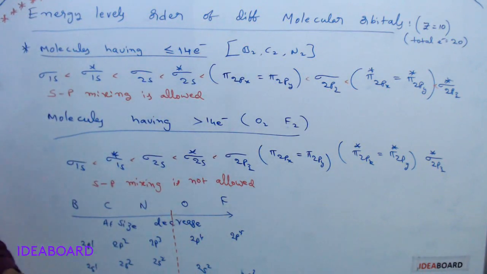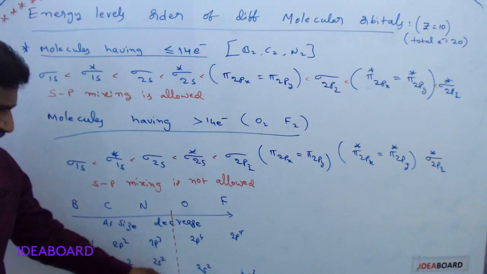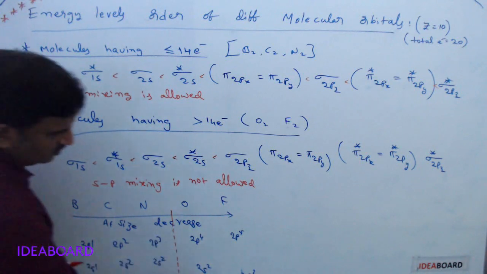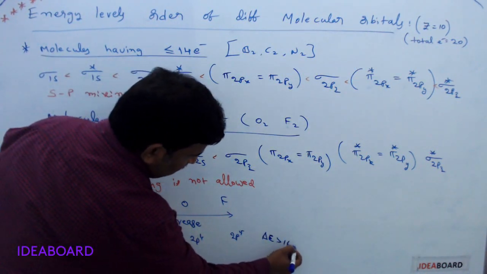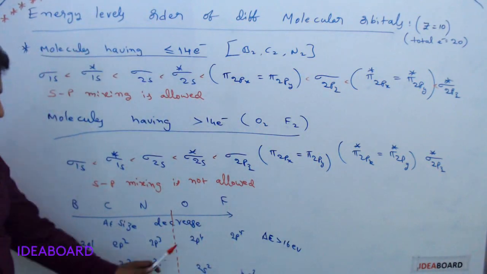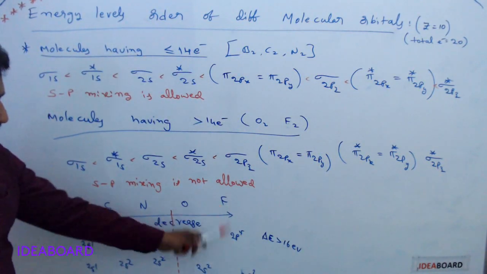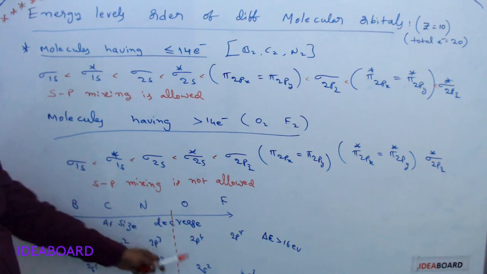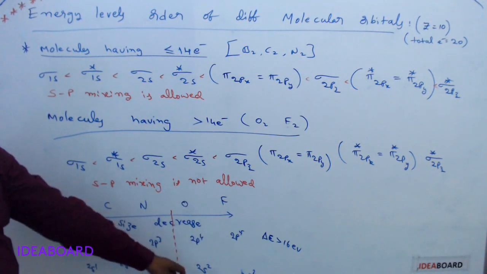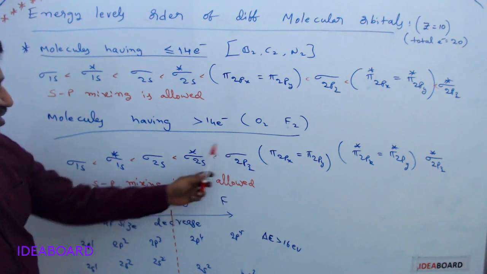But for oxygen and fluorine the energy gap between 2s and 2p is more, delta E greater than 16 electron volts. So sp mixing, that is 2s and 2p orbital mixing, is not allowed, and they stay separate.